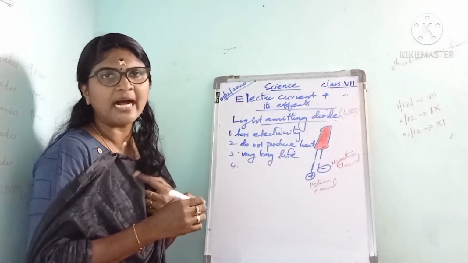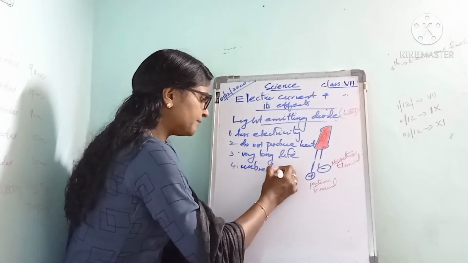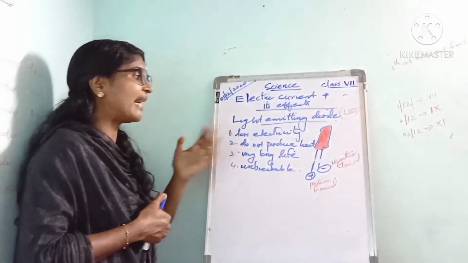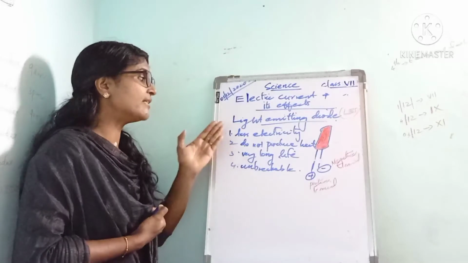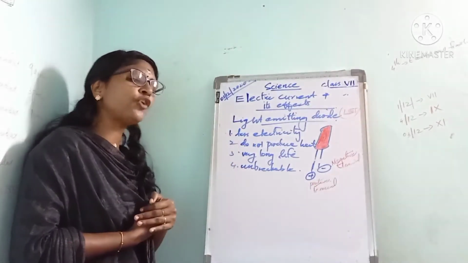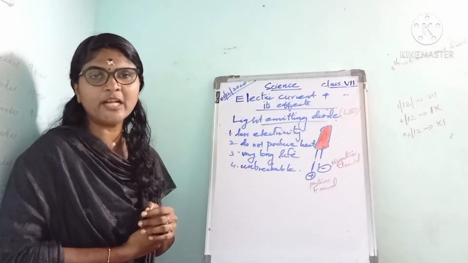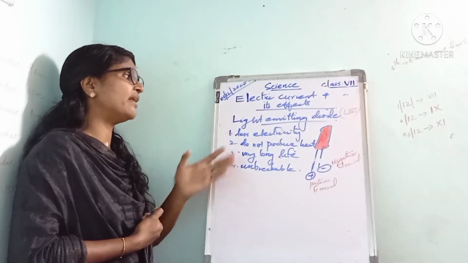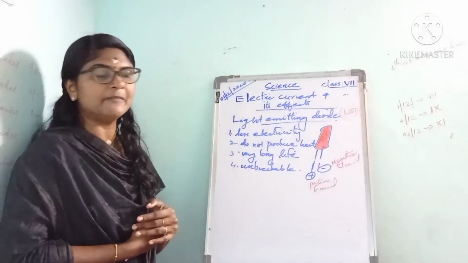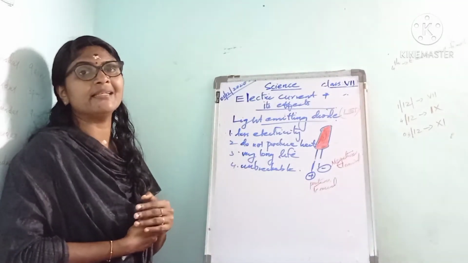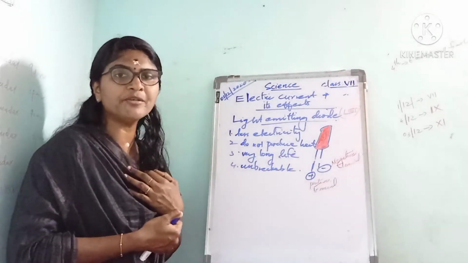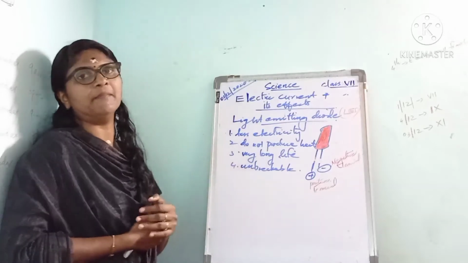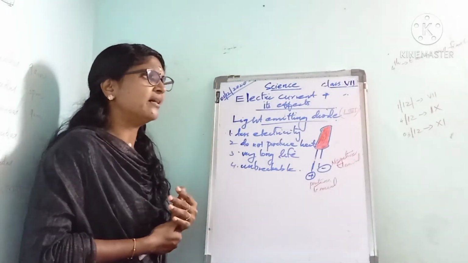Also, it is almost unbreakable. Because of these reasons, LEDs are widely used instead of electric bulbs. These are the advantages of LEDs over electric bulbs: LEDs consume less electricity, they do not produce heat, they have a very long life, and they are almost unbreakable.